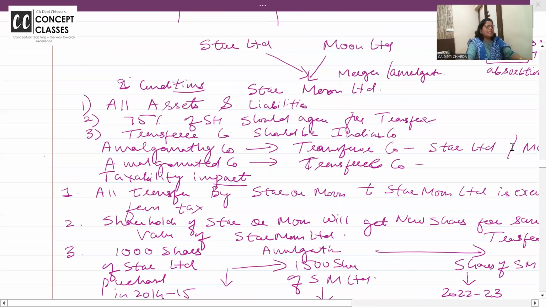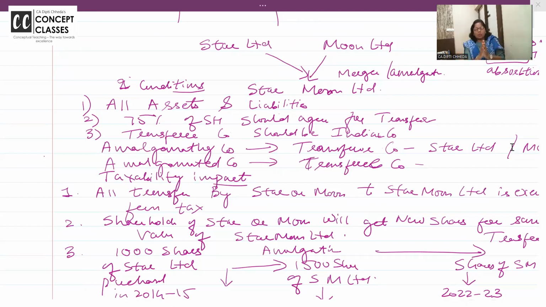Now let us see the next concept in business restructuring. How many concepts are over? 3. What are the 3 concepts? Slump sale, dividend, and liquidation.